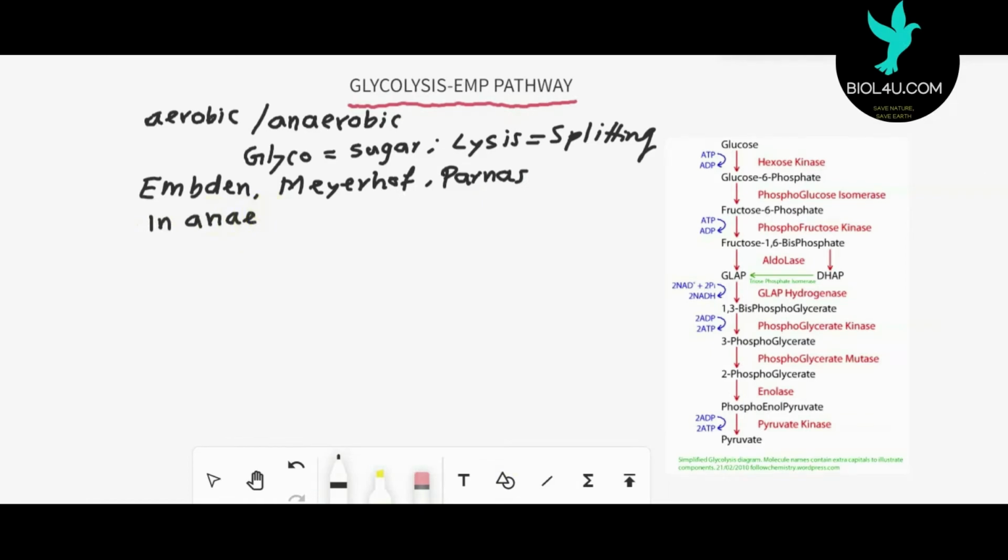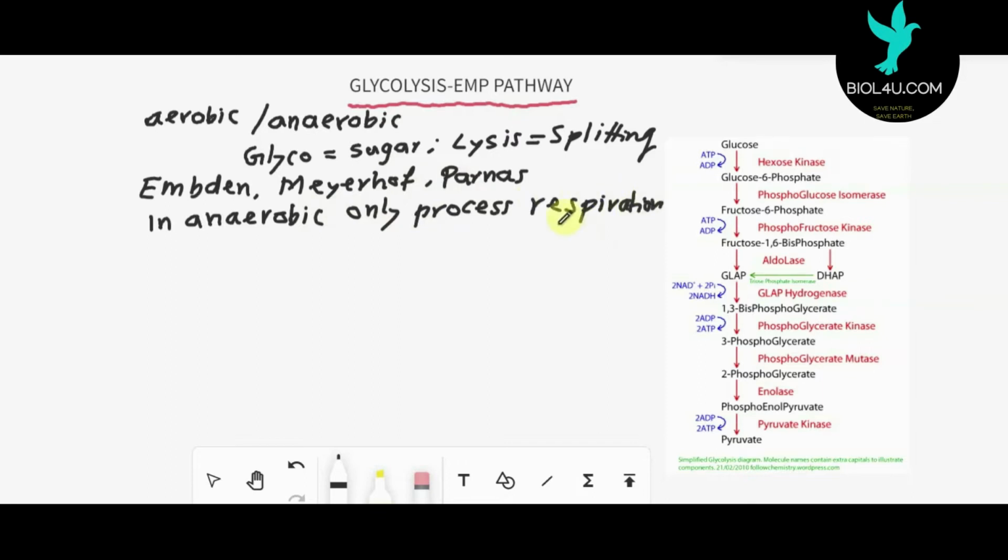The energy yielded by anaerobic organisms comes only through glycolysis. But in the case of aerobic organisms, the condition is different, which we will study later.